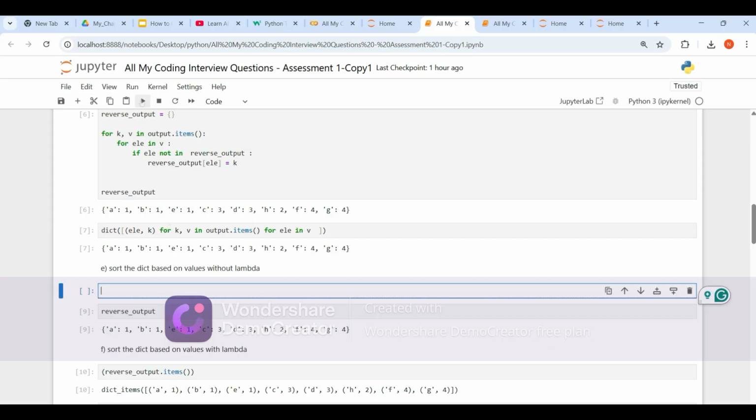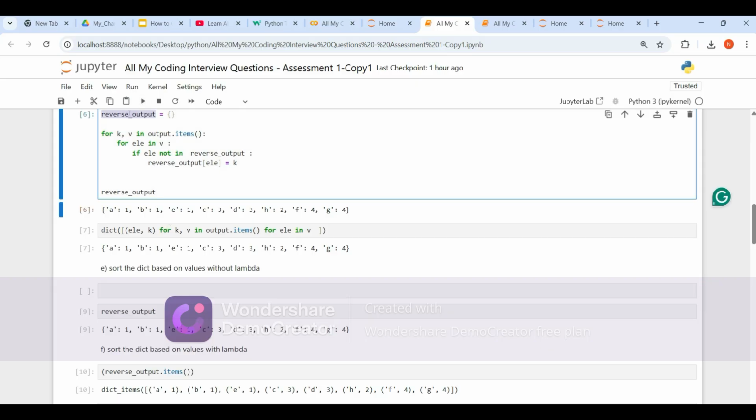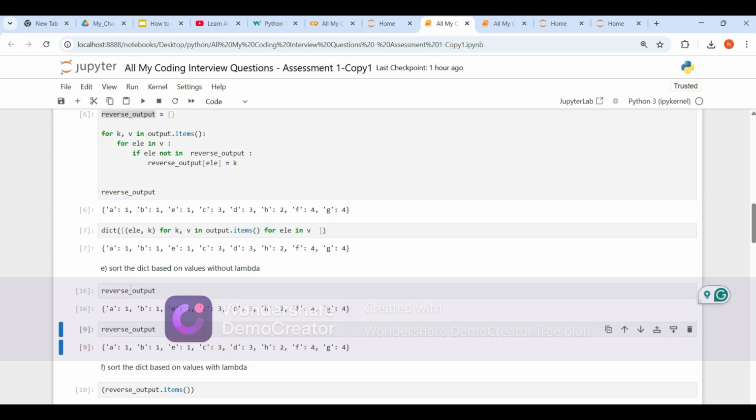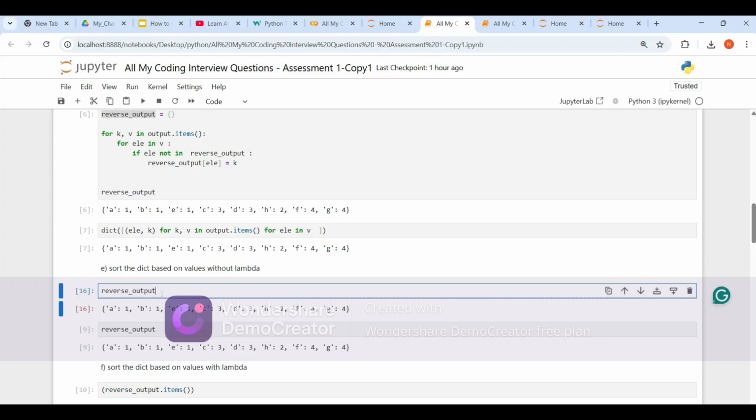We have a dictionary called reversed output, right? Let me print this reversed output for you. This is the reversed output. They are asking to sort using a lambda function. That means all the 1s should come first, next 2, next 3, next 4.